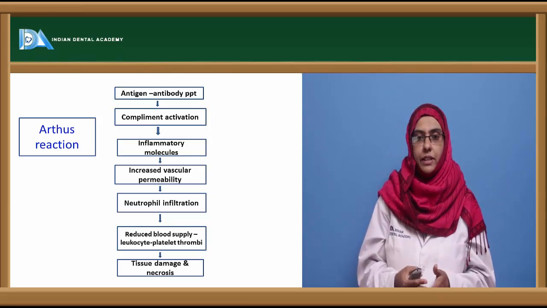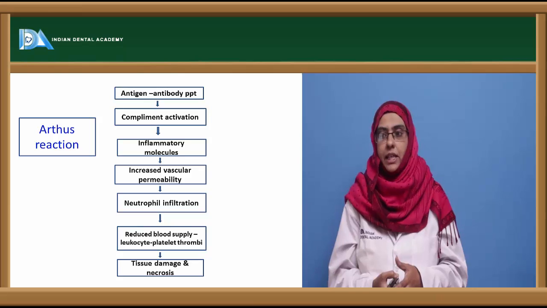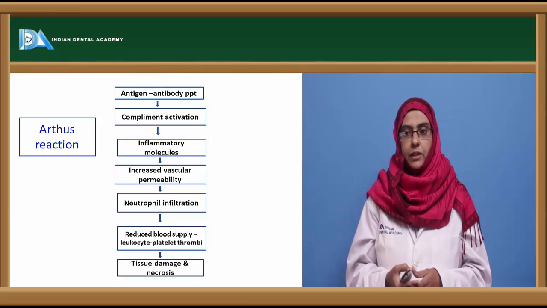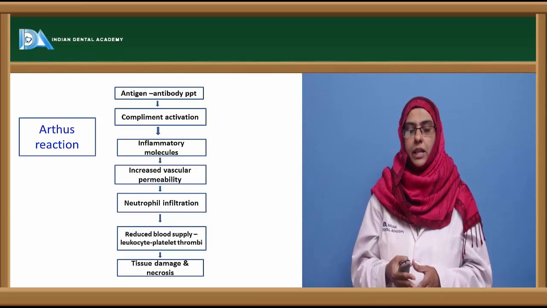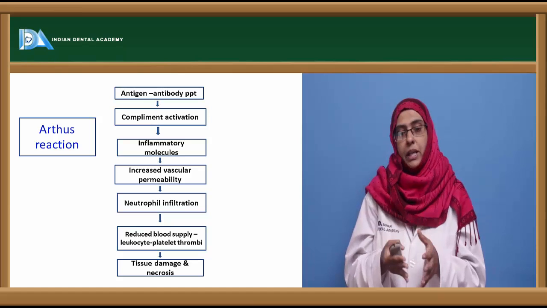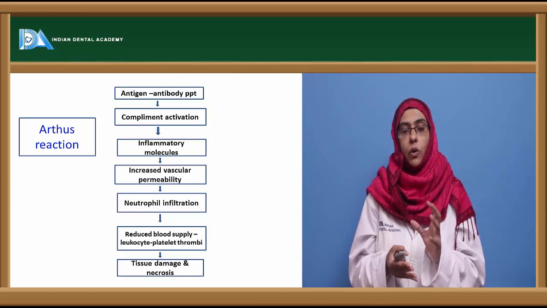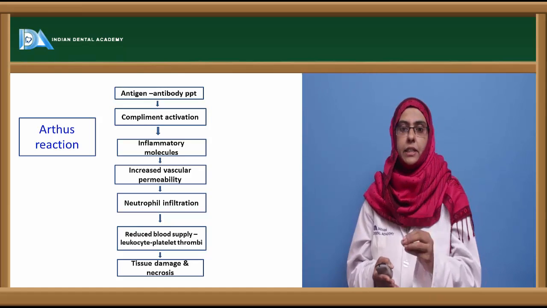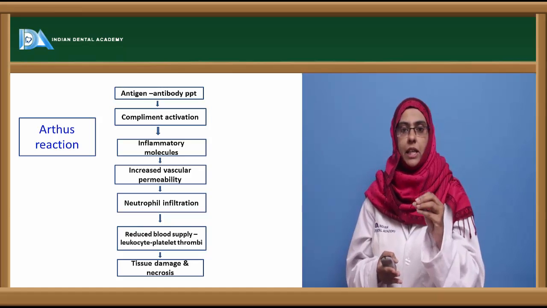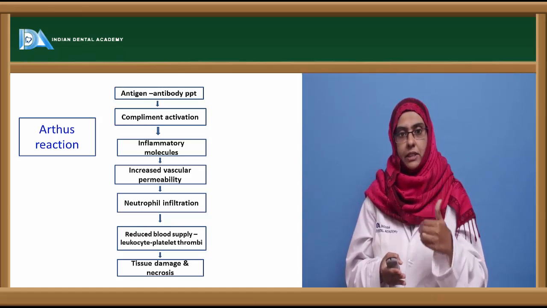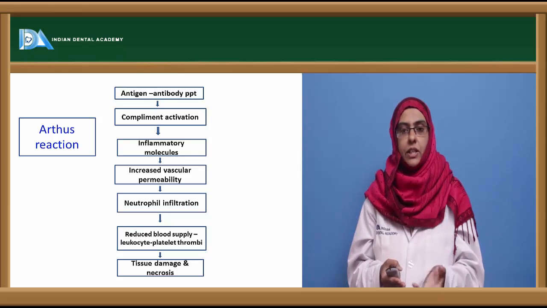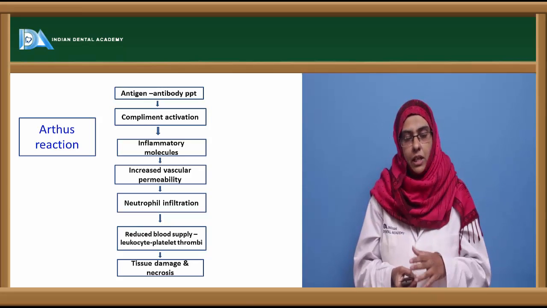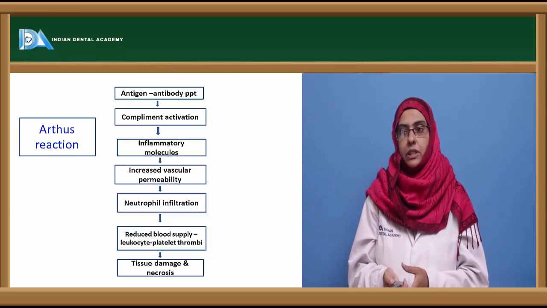So when there is a neutrophil infiltration wherever these antigen-antibody complexes are hidden, you can also see there is a reduced blood supply by the leukocyte platelet thrombi, ultimately causing tissue damage and necrosis. So the complication in the case of Arthus reaction is localized, and the antigen-antibody complexes are minute enough to go and hide themselves within the blood vessels or at the lining of the blood vessels. So this activates the inflammatory response, and during the extraction of these antigen-antibody complexes from the endothelial cells, they cause damage to the host. So that is a localized reaction, which is an Arthus reaction.